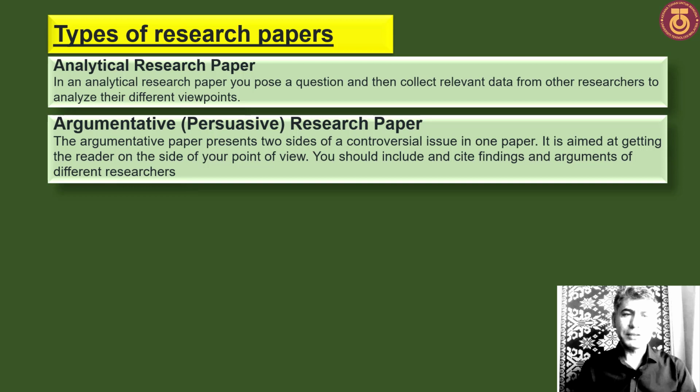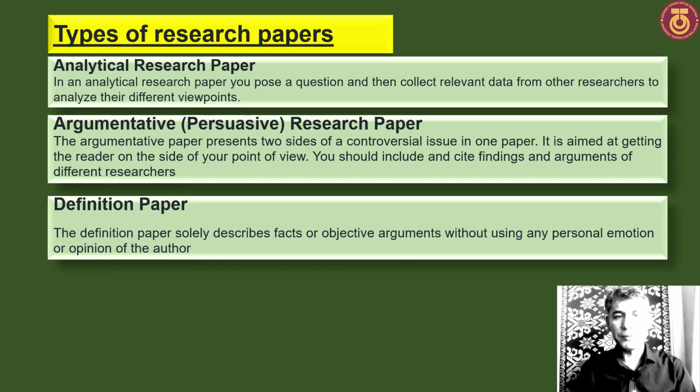The other type is the argumentative or persuasive research paper. The argumentative paper presents two sides of a controversial issue in one paper. It's aimed at getting the reader on the side of your point of view. You should include the findings and arguments of different researchers.